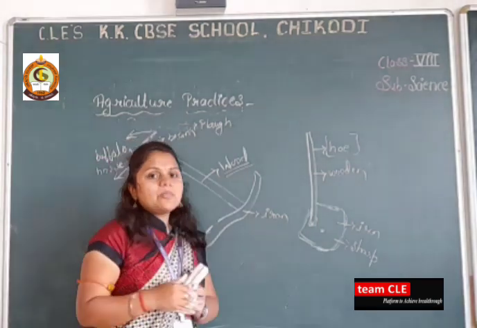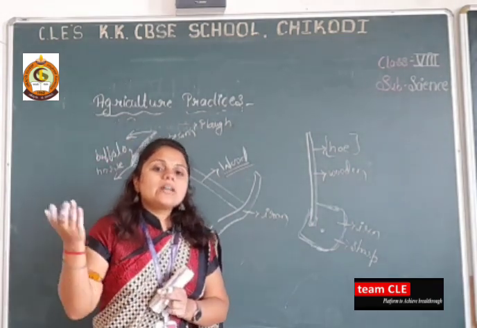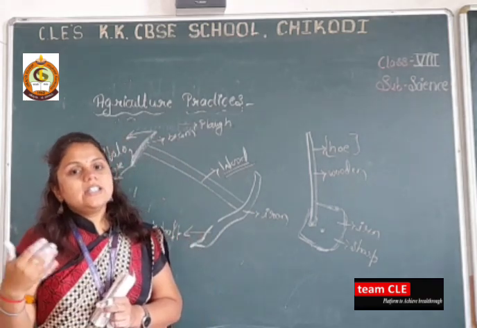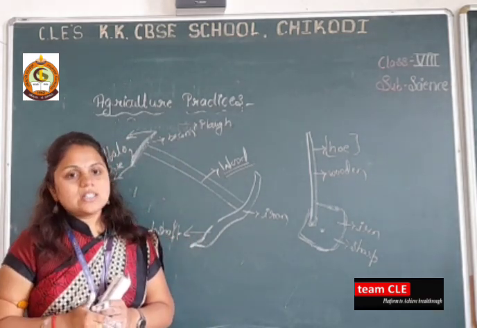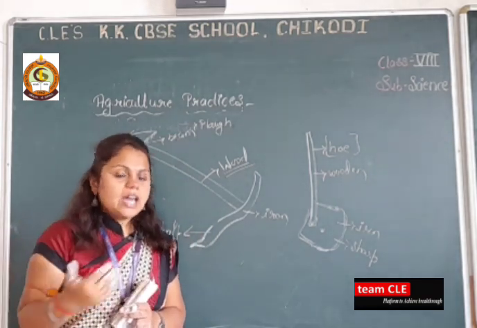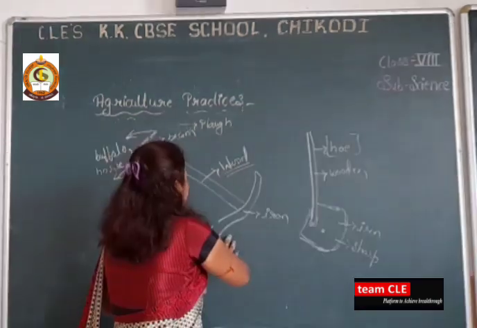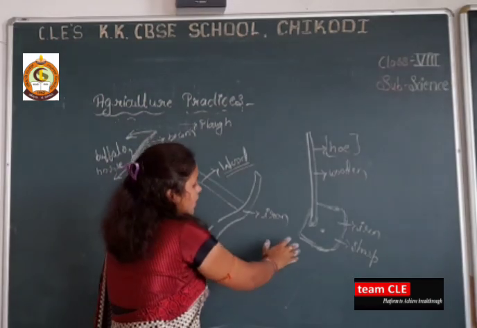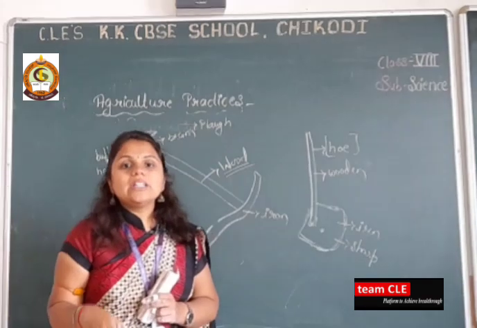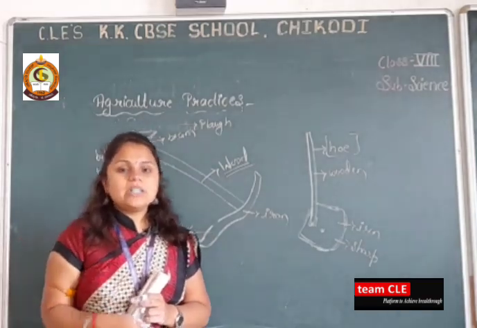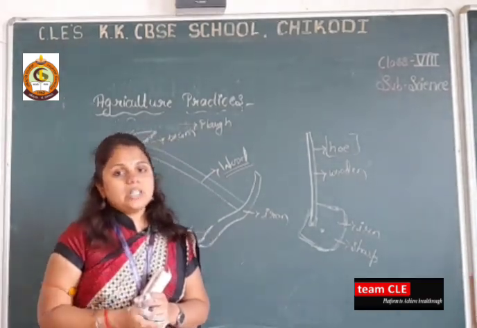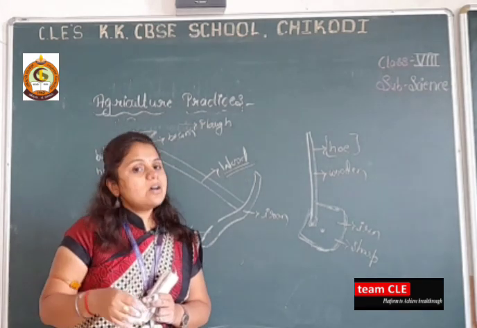When you go for the cultivator, it saves the labor charges plus it saves energy, whereas while using the plough and the hoe we need more labor as well as more energy for preparing the soil.